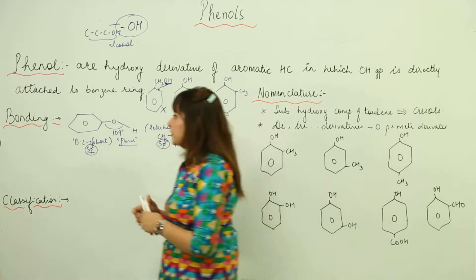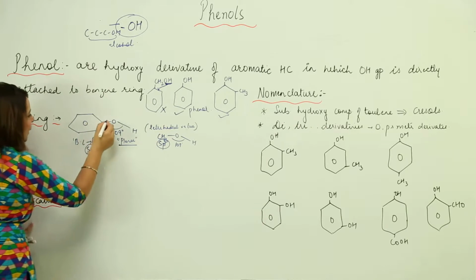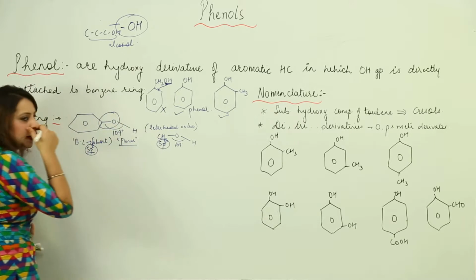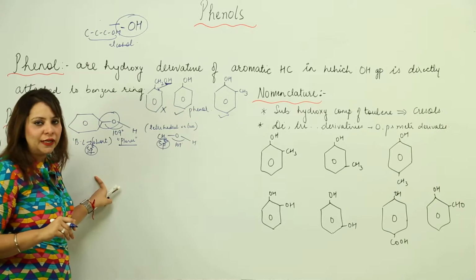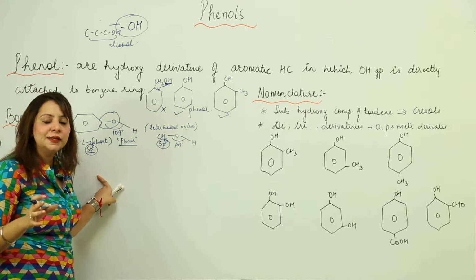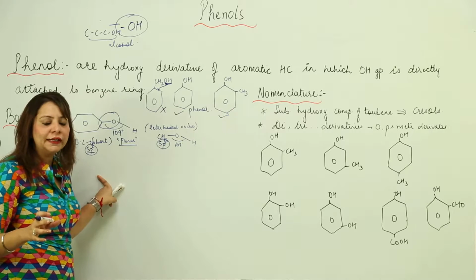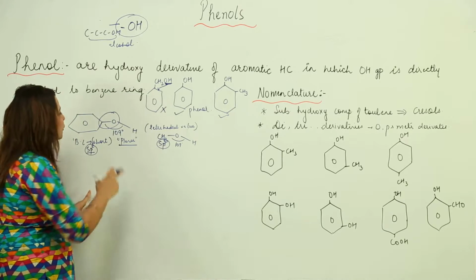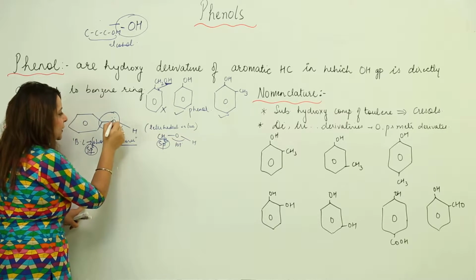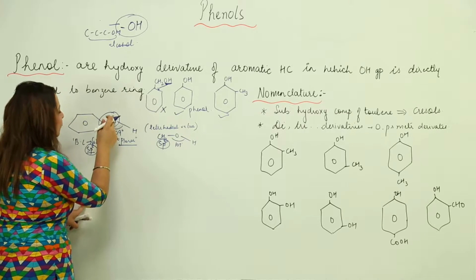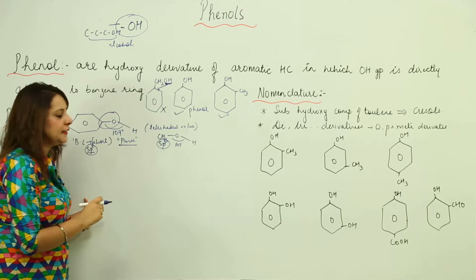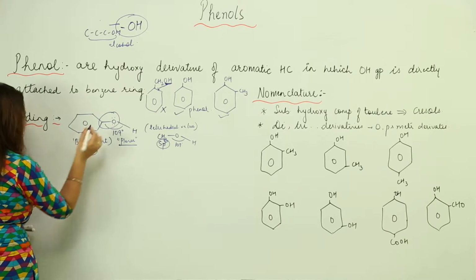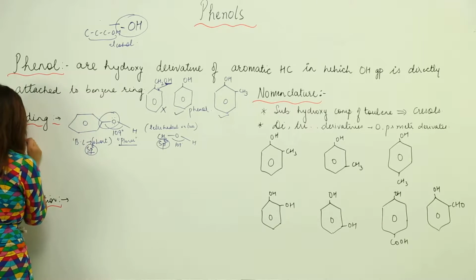There is a partial double bond character here, which can be explained on the basis of resonance. The reason is the conjugation of the unshared pair on the oxygen with the benzene ring. We will draw resonating structures to explain that.